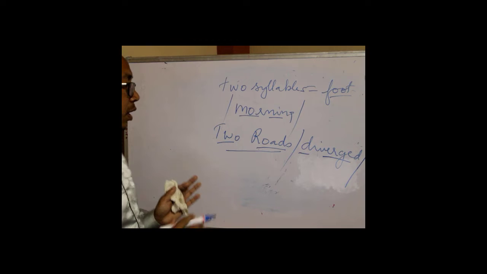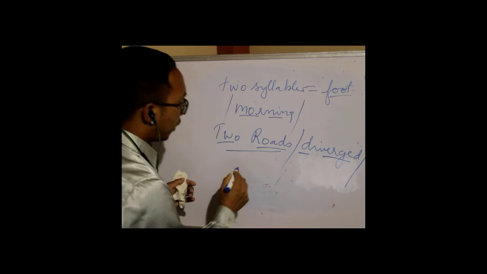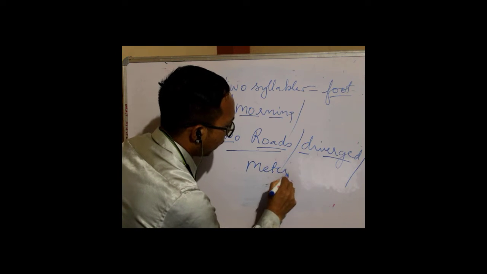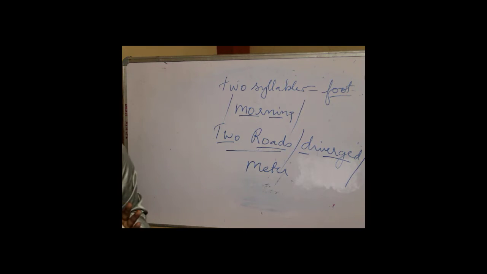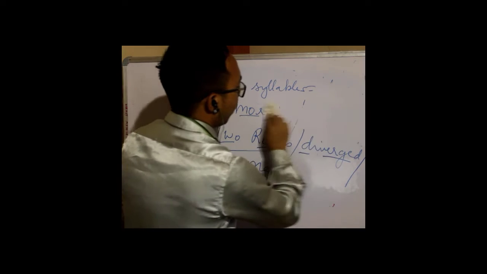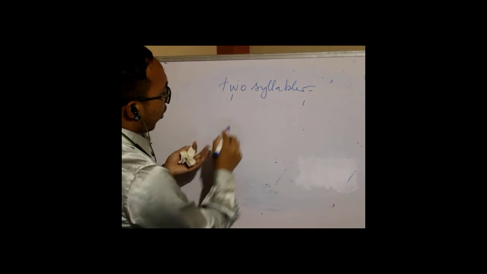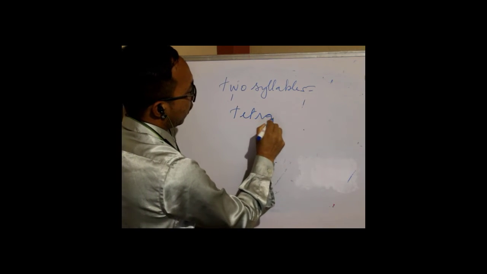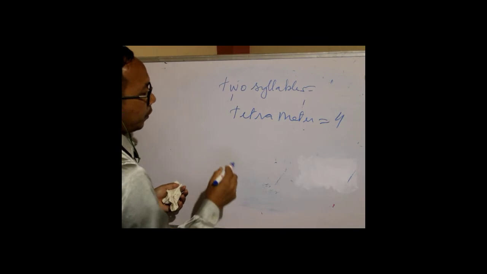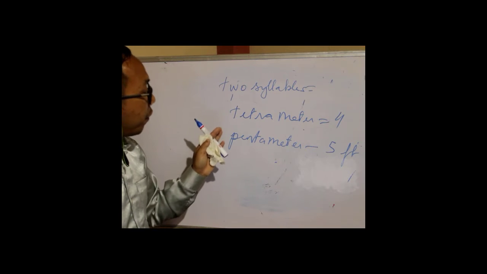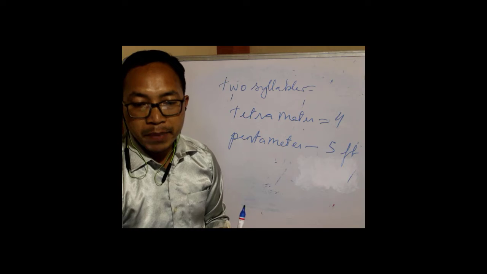And in a line, if there are two or three feet together, we call it a meter. If there are four feet in a line, we call that tetrameter. Tetra means four. Four feet.